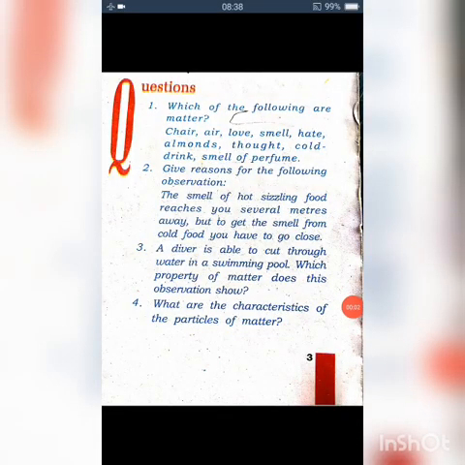First take page 3 of your textbook. The first question: which of the following are matter? You know that matter is that which possesses mass and occupies space. In this, which are the objects that possess mass and occupy space? We can see chair, air, almonds, cold drink. That is the answer.